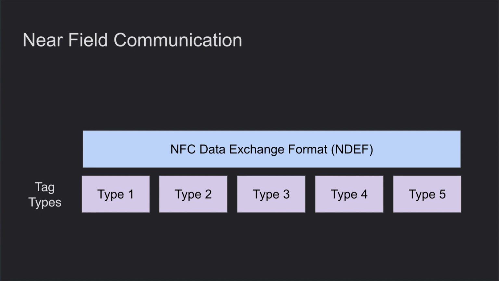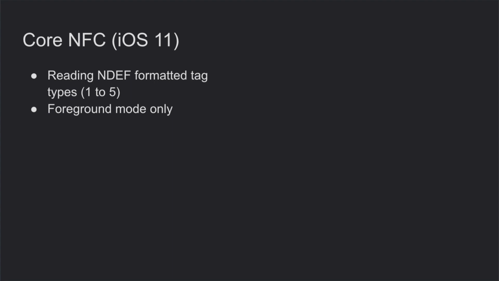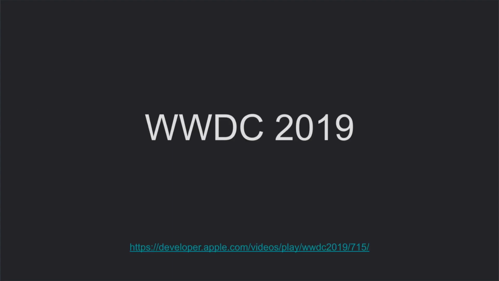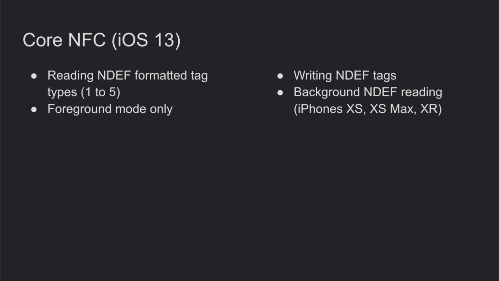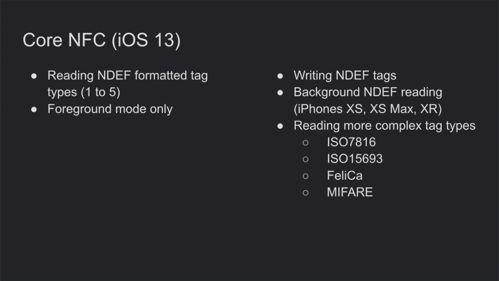And despite this tag could be based on different tag types, we can still read all of them because of the common NDEF format. And later in 2019, as you remember, Apple brought a lot of updates to the SDK, and Core NFC got a huge enhancement as well. So now you can not only read that simple tag, but also write data to the tag from your iPhone. And also some iPhone models support background reading of this tag. But what is really cool, Apple added support for reading some more complex tag types.